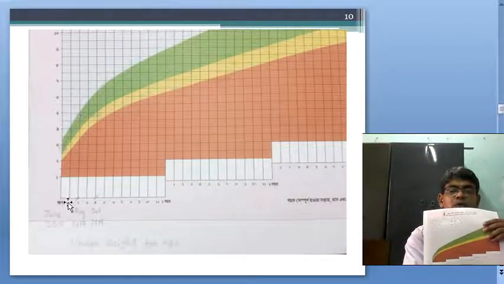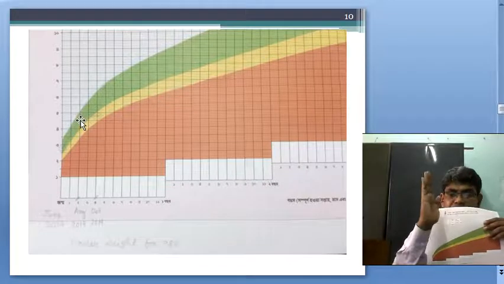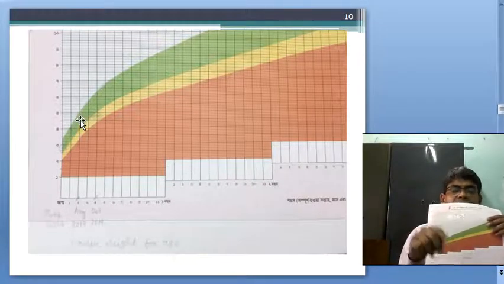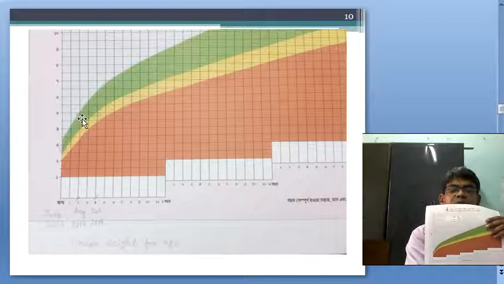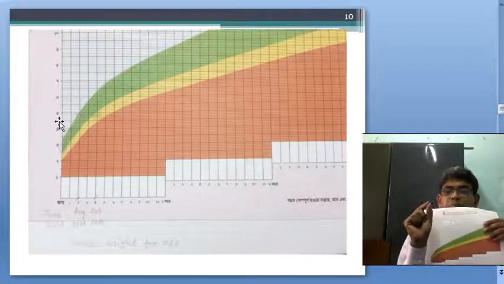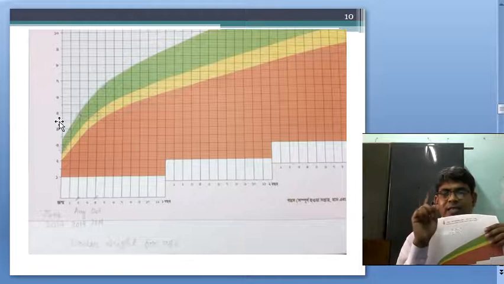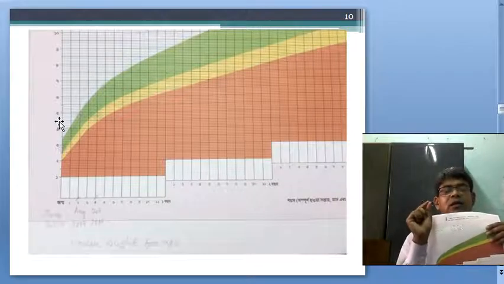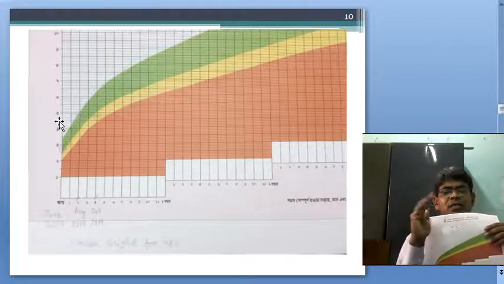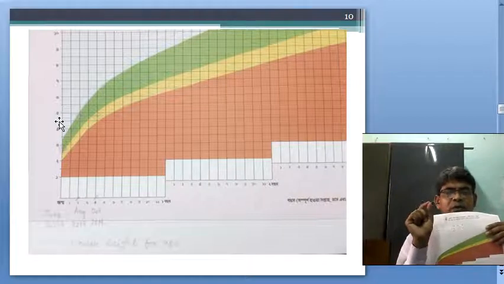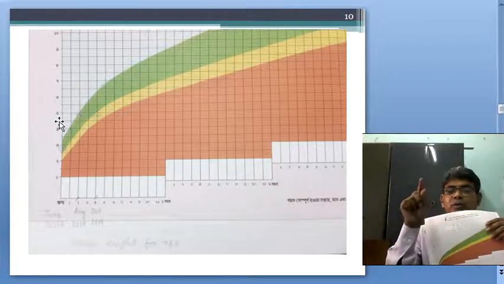June, July, August: this point should be on the vertical line, and your weight is 4.8. Mark where the two lines intersect; the junction of the two lines is the point to be marked in the box.